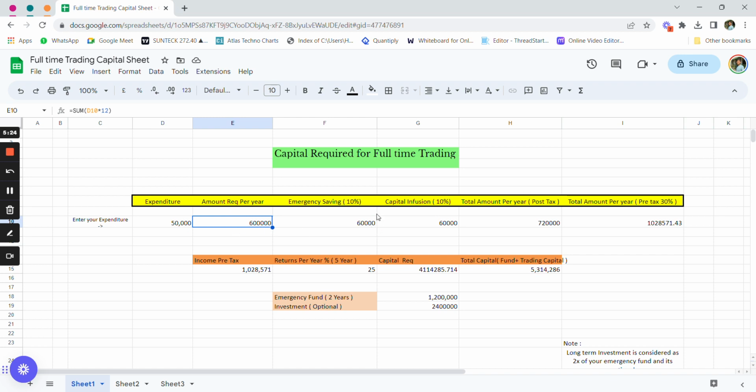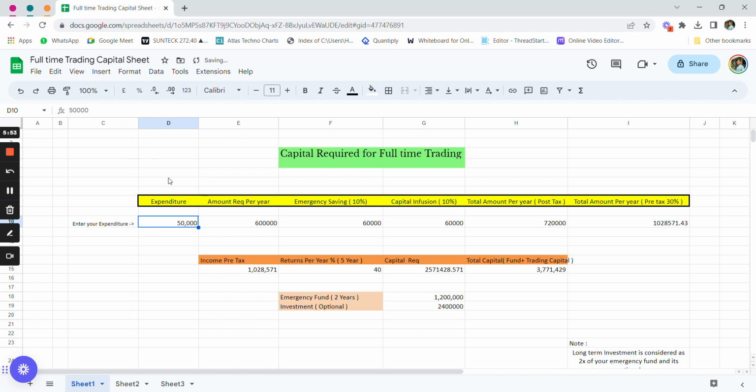Emergency fund would be 6 lakh, and emergency fund would be 60K. Capital infusion would be 60K. Total amount per year post tax is 7 lakh 20,000. So here in this case, if you reduce your expenditure and increase your returns, let's say you are making 40% a year, then look at how the trading capital required comes down drastically here. Trading capital would come down to 25 lakh rupees if your expenditure is only 50,000 a year, and if you are making 40% a year.